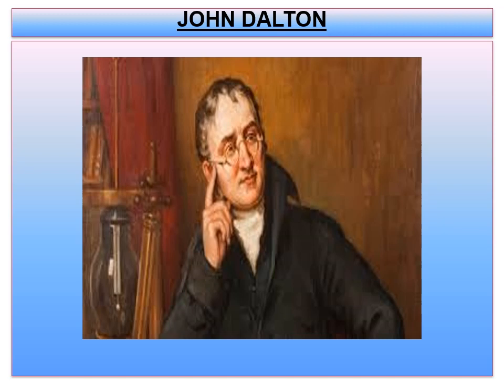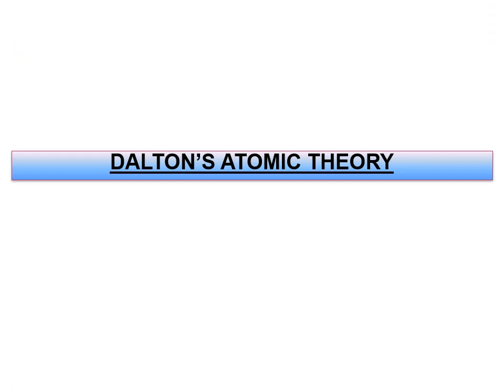If mass was to be conserved, then all the elements must be made up of extremely small particles called atoms. If the law of constant proportion is to be followed, the particles of the same substance cannot be different. Based on these two proposals, Dalton proposed a theory which was named Dalton's atomic theory. The postulates of Dalton's atomic theory are as follows.